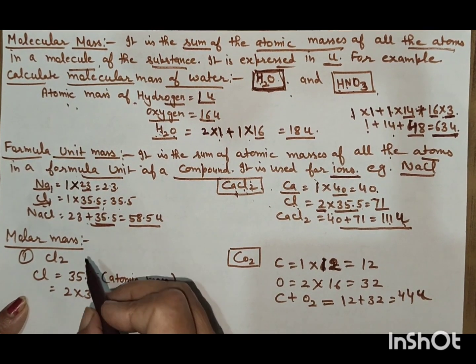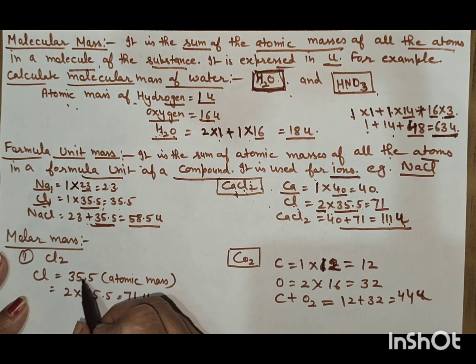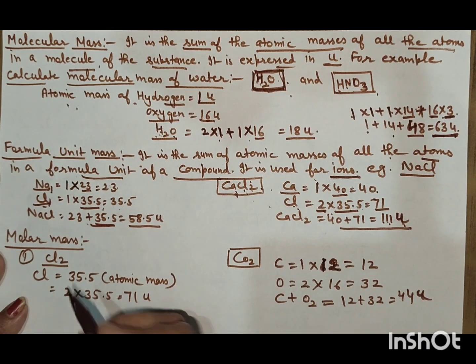Now what is the molar mass? Molar mass is also the sum of the atomic masses of the elements.